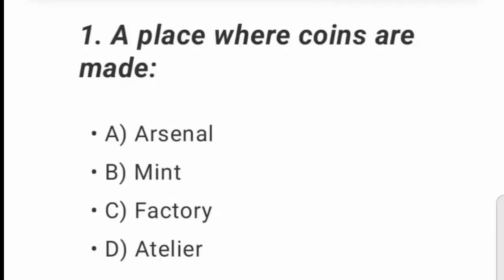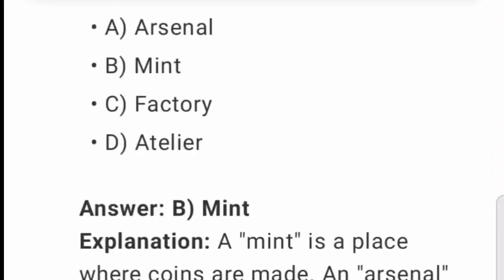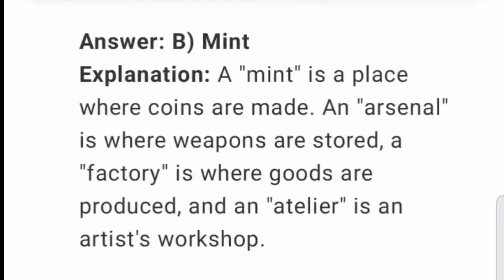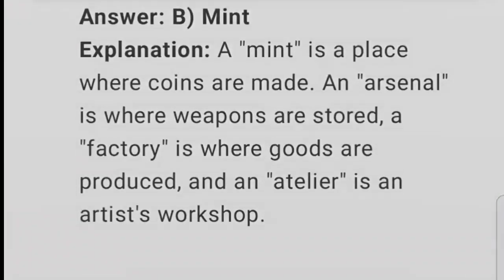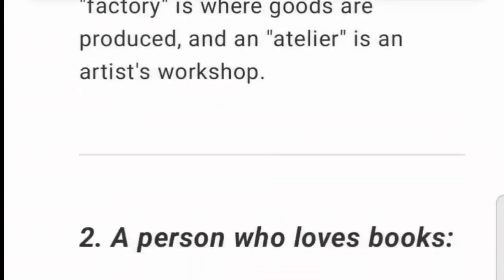1. A place where coins are made. A. Arsenal. B. Mint. C. Factory. D. Atelier. Explanation. A mint is a place where coins are made. An arsenal is where weapons are stored. A factory is where goods are produced. And an atelier is an artist's workshop.